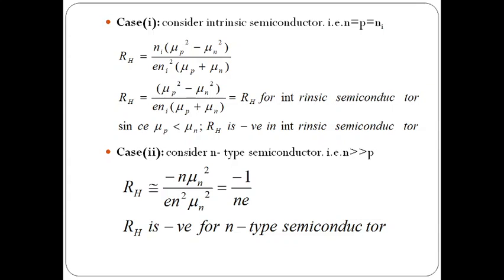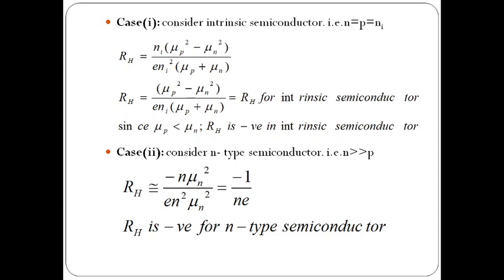From this, ni cancels, so here we mention the RH value. So this is the intrinsic semiconductor Hall coefficient. And we know the mobility of the electrons is more compared to the holes. So when you are considering this, the RH value is negative in the intrinsic semiconductor. So the Hall coefficient is negative for the intrinsic semiconductor.